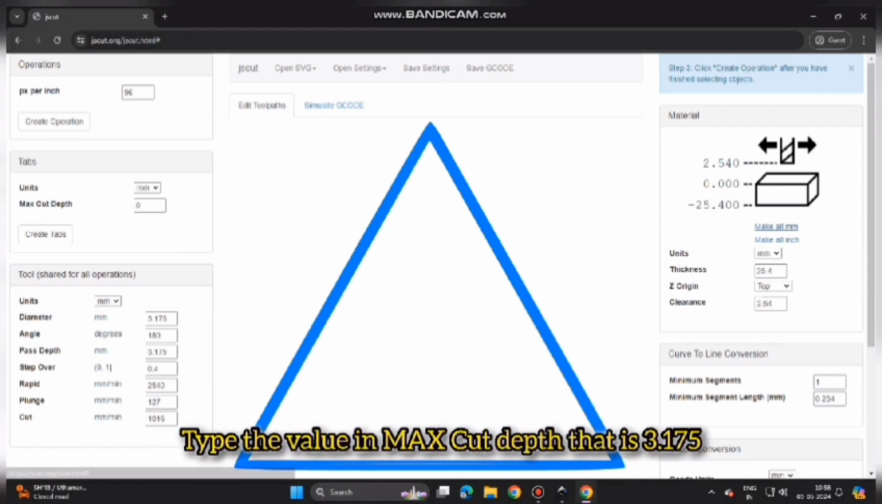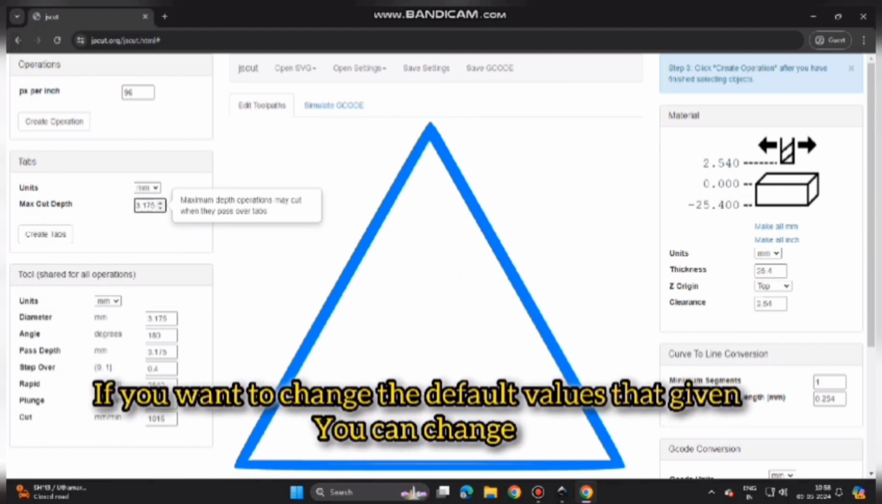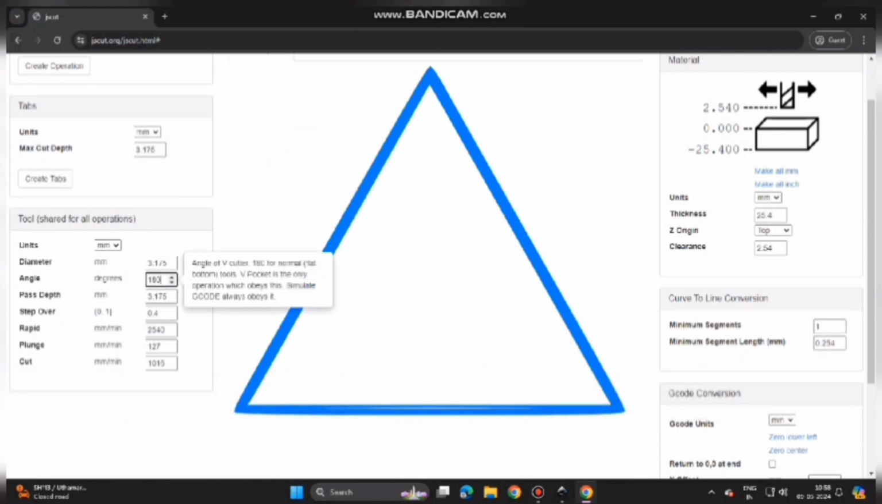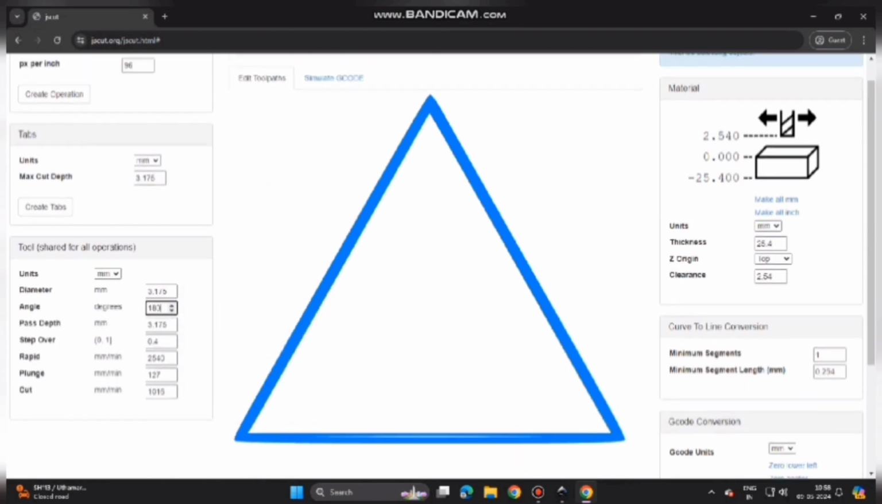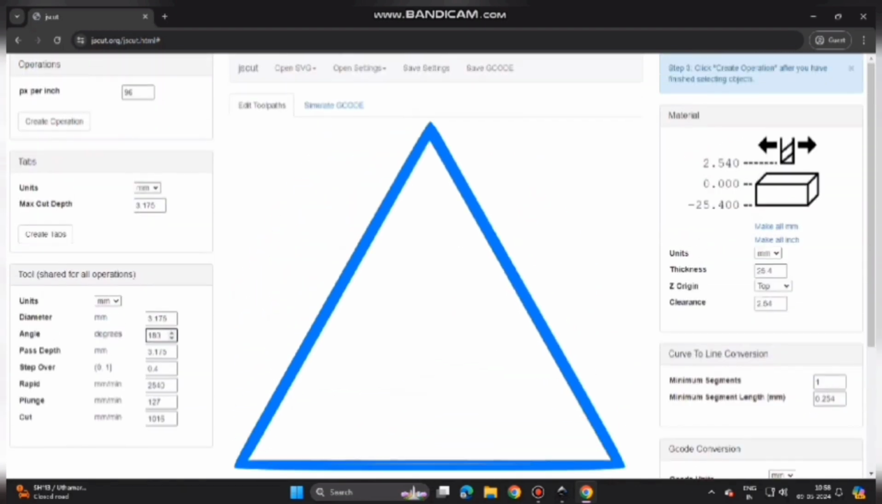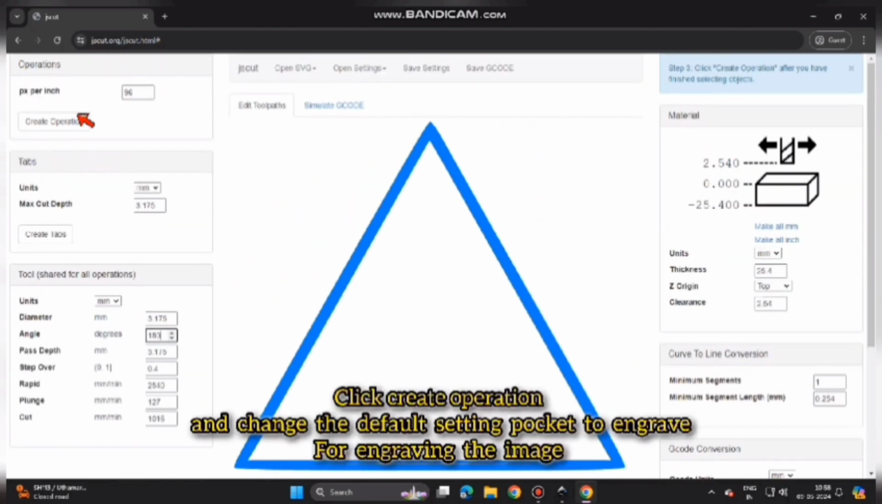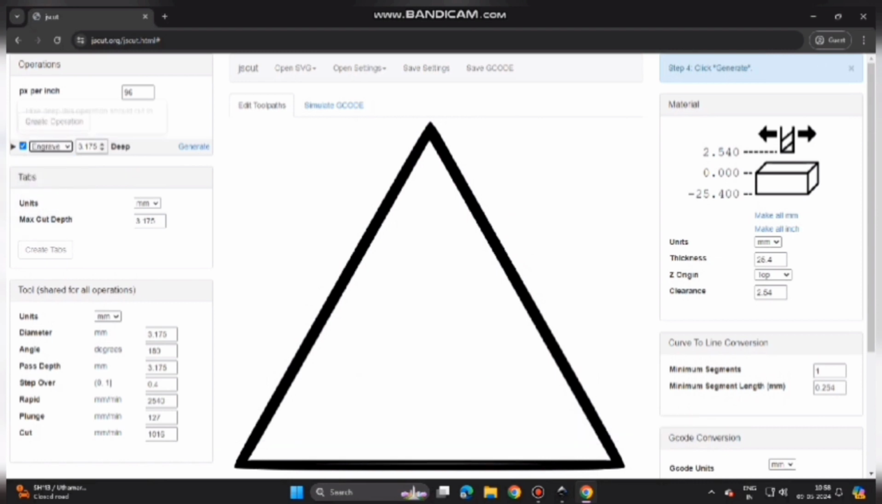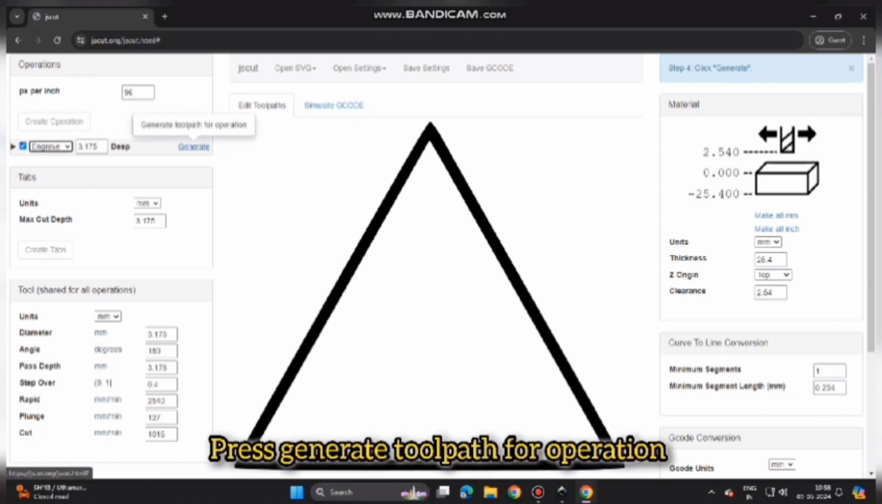Type the value in max cut depth, that is 3.175. If you want to change the default values that are given, you can change them. Click the create option and change the default setting pocket to engrave for engraving the image. Press generate toolpath for the operation.